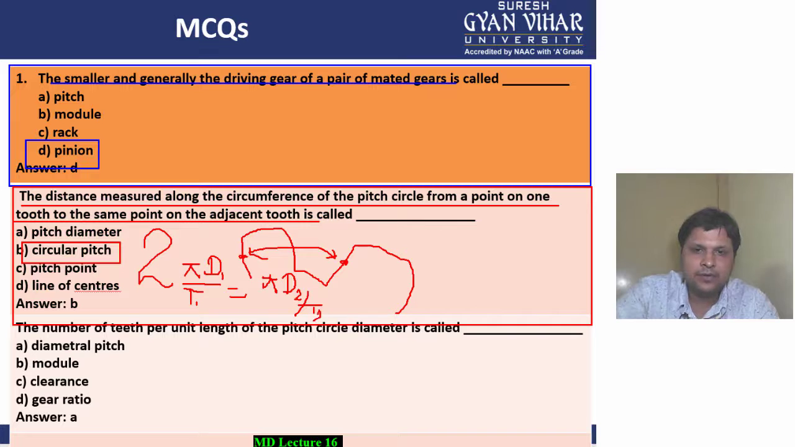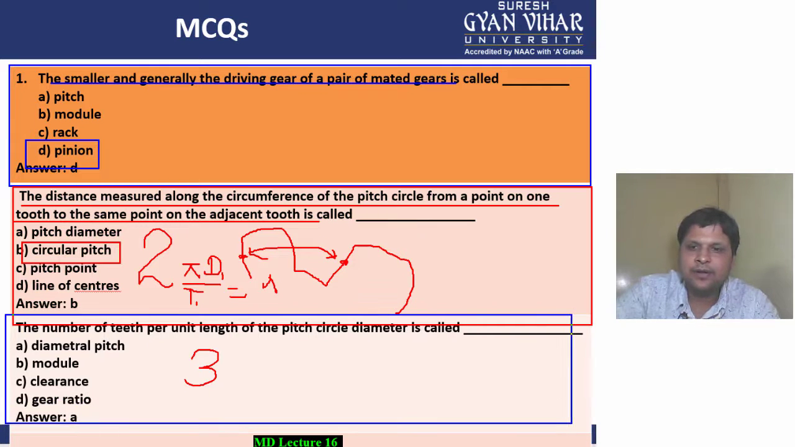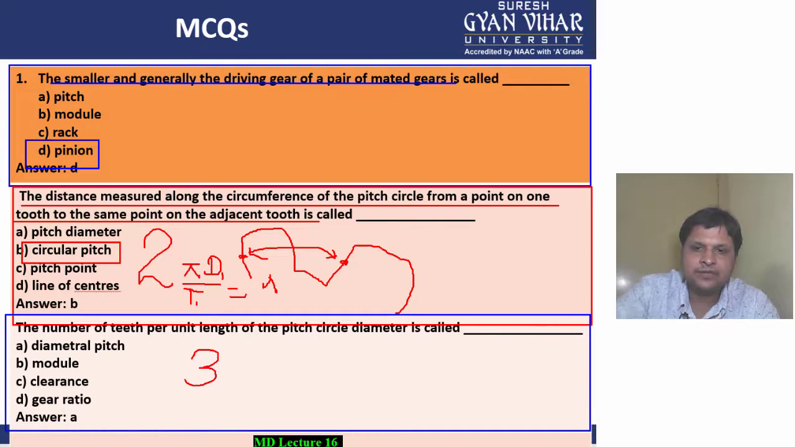Alright, coming into MCQ number 3. We are into MCQ number 3. First of all, let's read out what is the language. The number of teeth per unit length of the pitch circle diameter is called. Now see, the number of teeth per unit length means teeth T divided by length, T by D. It is asking you about the T by D.